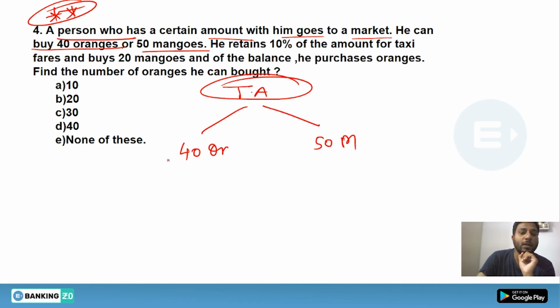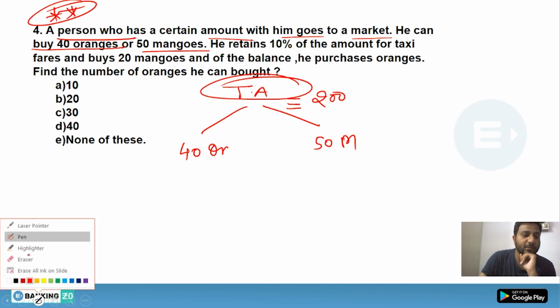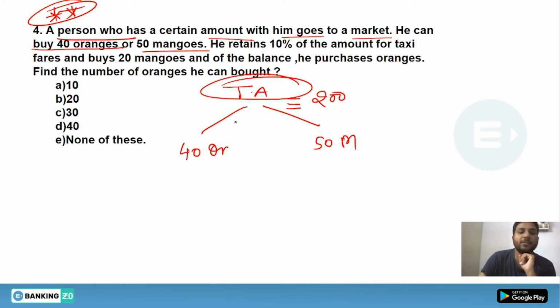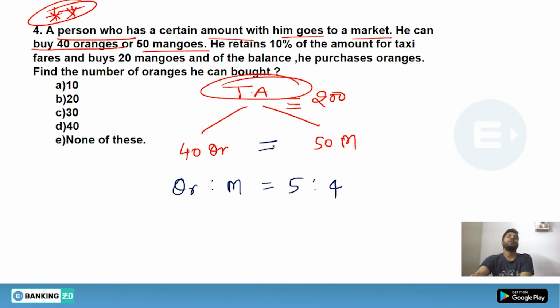Let's say you are buying 40 oranges or 50 mangoes for the same money. The LCM of 40 and 50 would become 200. That means what you can do is take out the ratio of one orange price and one mango price, which would be 5:4. Now we have got the price of one orange as 5 ratio while the price of one mango is 4 ratio.